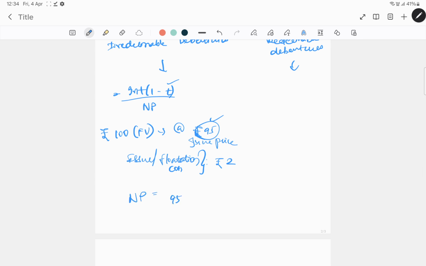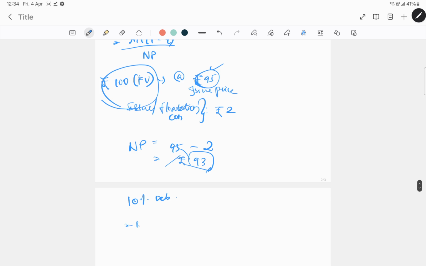The issue price 95 minus the flotation cost of 2 gives 93, which will be your net proceeds. Net proceeds is the proceeds that you receive by issuing debentures. And take for example this is a 10% debenture. Interest usually is calculated on face value, not on net proceeds. So interest will be 100 into 10%,